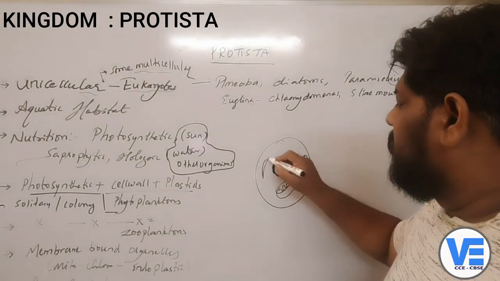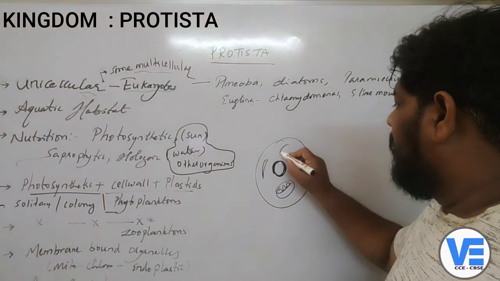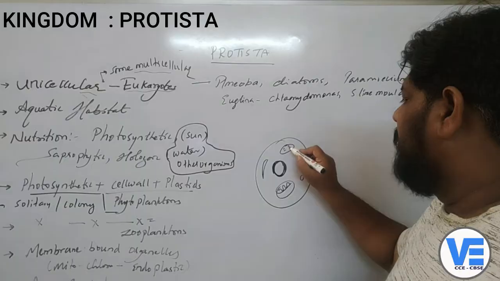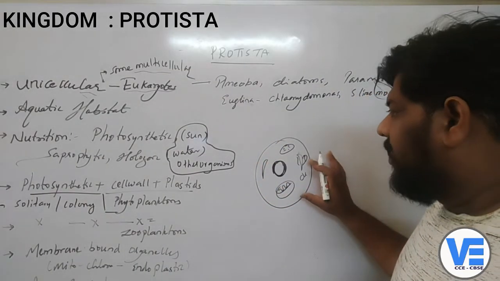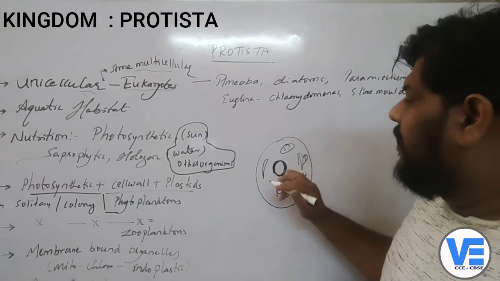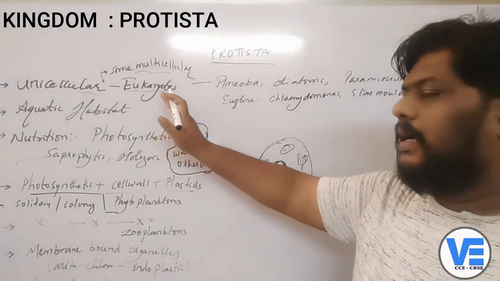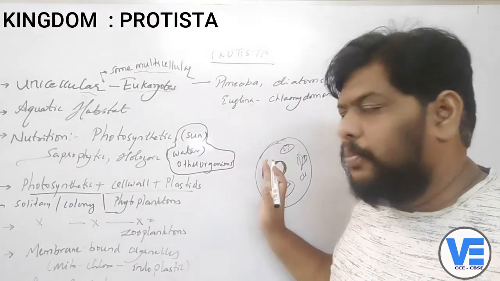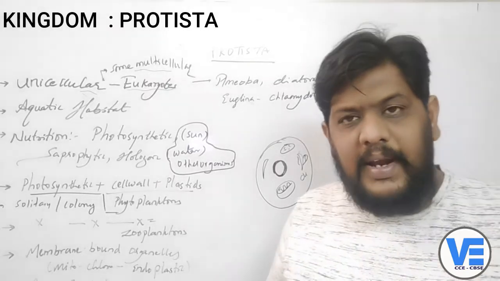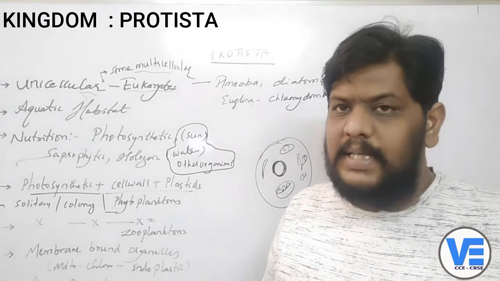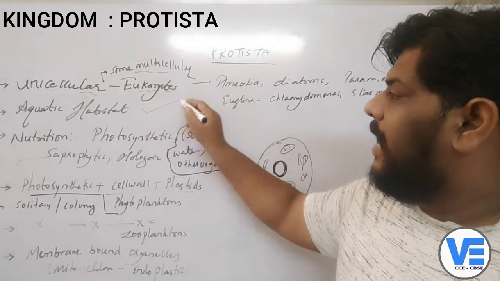Not only that, you can also see the chloroplast, which is also a membrane bounded structure. These kinds of structures are basically present in the eukaryotes. So that's why eukaryotes are completely separated and kept in the group called Protista, whereas these structures you will not find in the monerans. Is it clear, children?